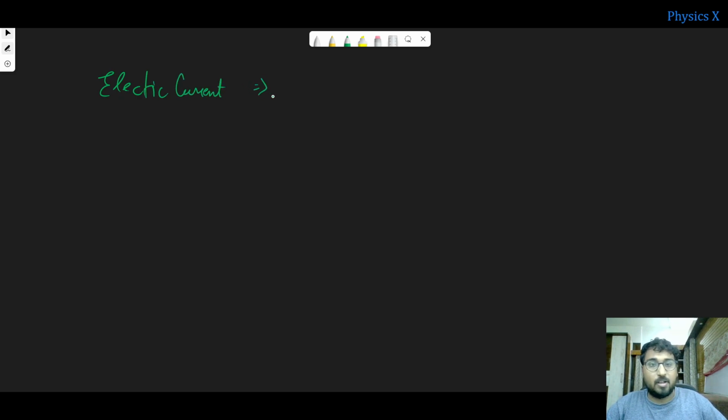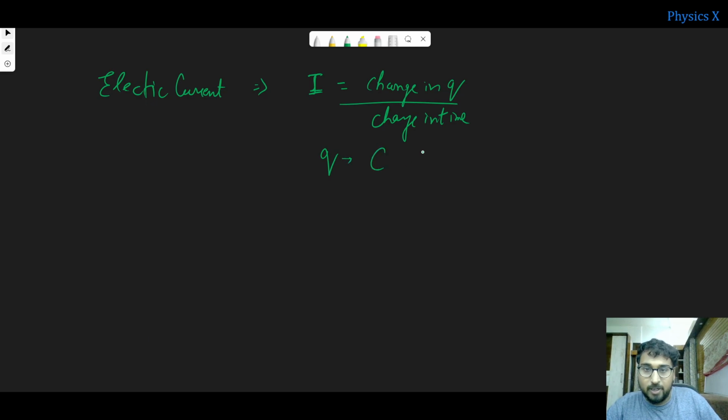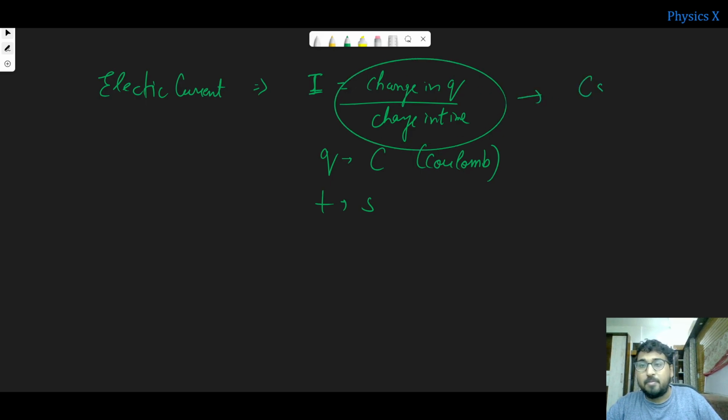So that is I, which is nothing but the change in Q by change in time, right? And you know that the unit of Q, charge, is coulombs, right? This is the unit of charge, coulomb. And the time unit, you know it as second. So what will be the unit of I here? It is nothing but coulomb second inverse, or coulomb per second.